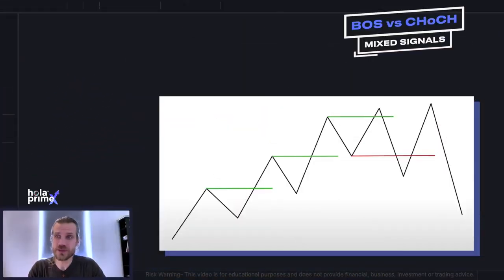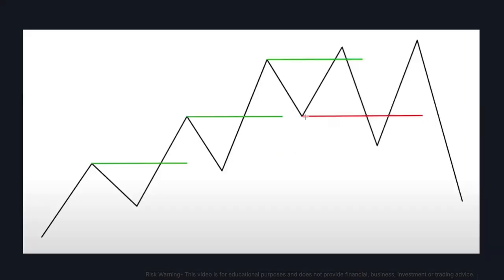So one thing you do need to watch out for is mixed signals when trying to capitalize off break of structure or change of character moves. Obviously, as we just discussed, when the price action is trading in a very tight range, the signals you're typically going to get are going to be mixed and potentially not overly clear. On this example, a change of character can be observed as the price action crosses below this red line, essentially printing a lower low in the price action. But immediately following it, a higher high is confusingly put in, creating what's called an undetermined trend.